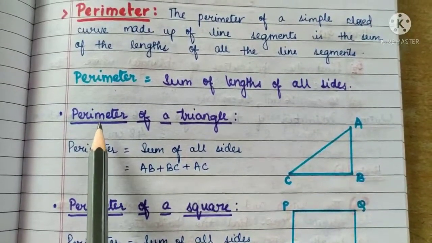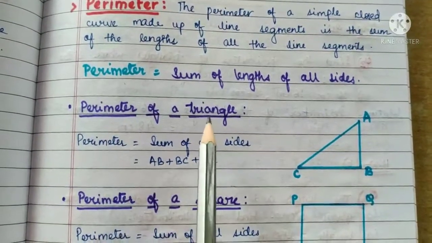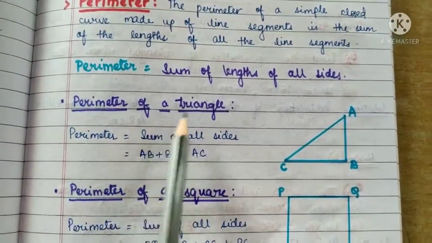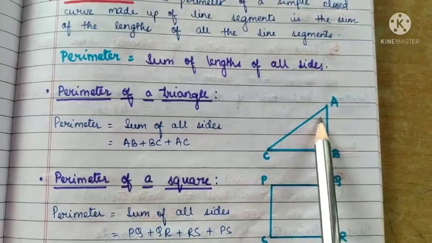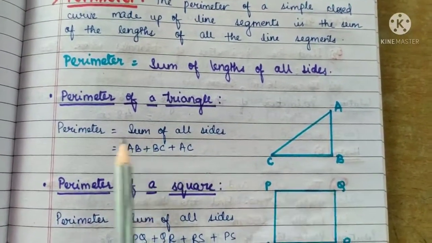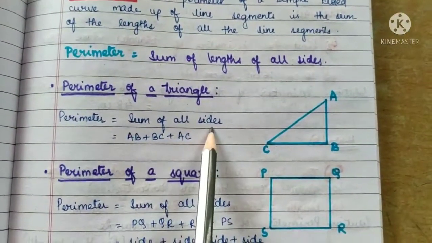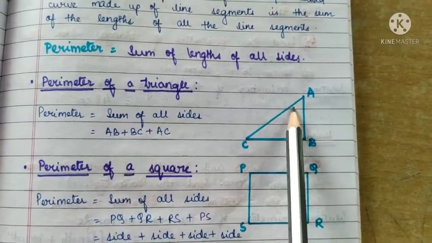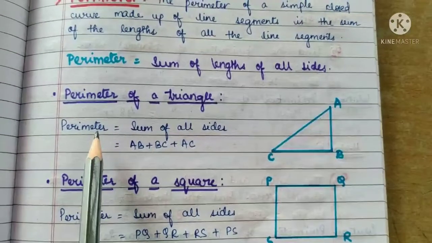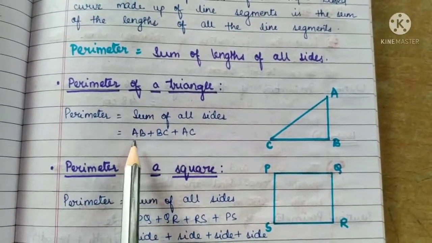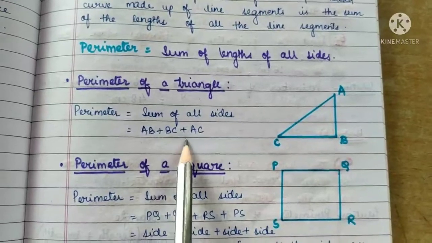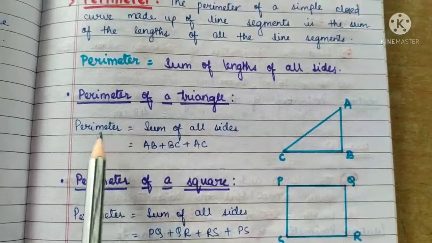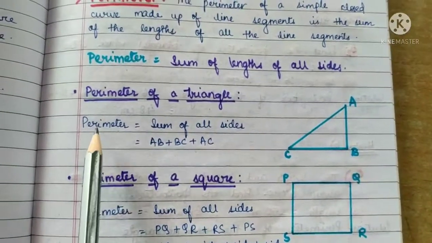So we will now see the formulas of perimeter of various closed curves. Perimeter of a triangle. Here in the figure triangle ABC, the perimeter is the sum of all sides, that is AB plus BC plus AC. So the formula for perimeter of a triangle is the sum of all sides. So you can add the length of the 3 sides to get the perimeter. ट्रायंगल के तीनों साइड के लेंथ को हम जब ऐड करते हैं तो हमें उस ट्रायंगल का पेरीमीटर पता चलता है.